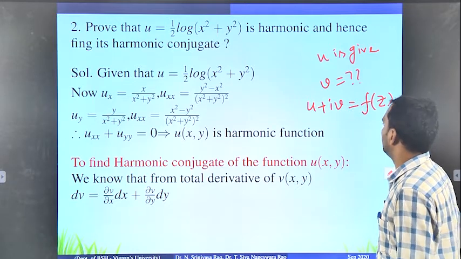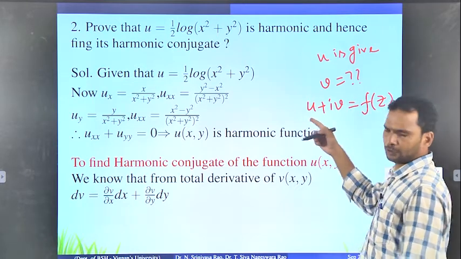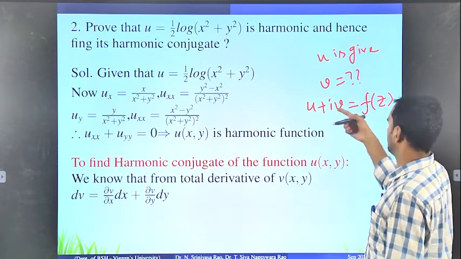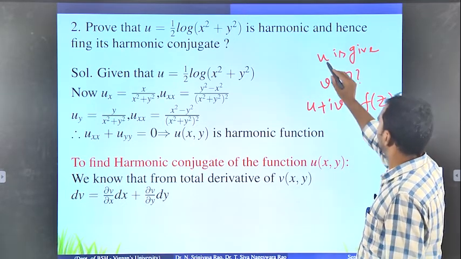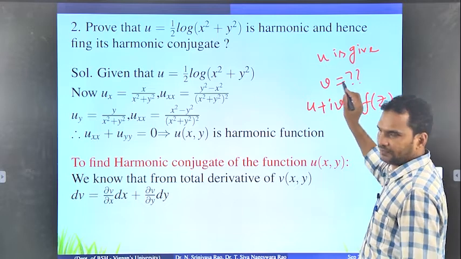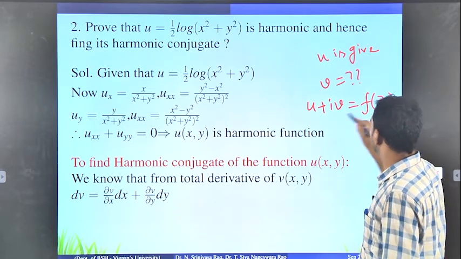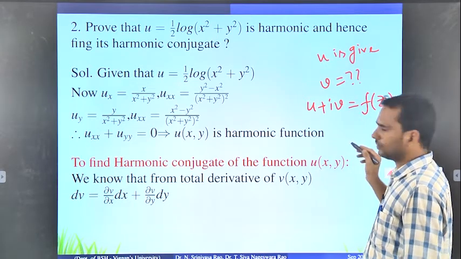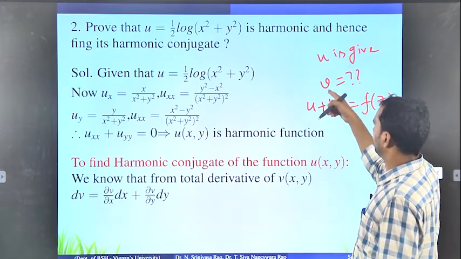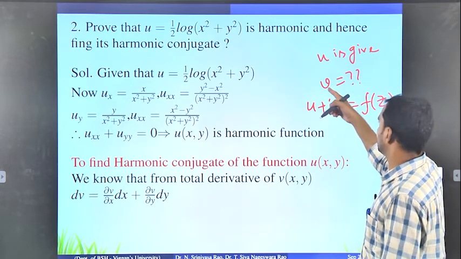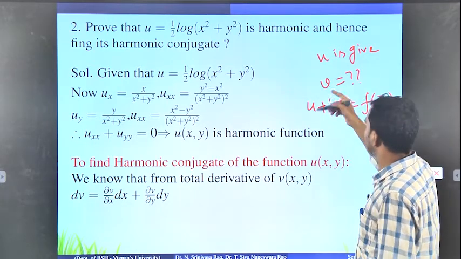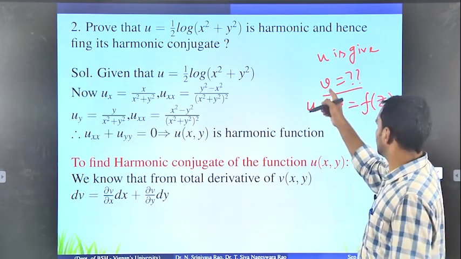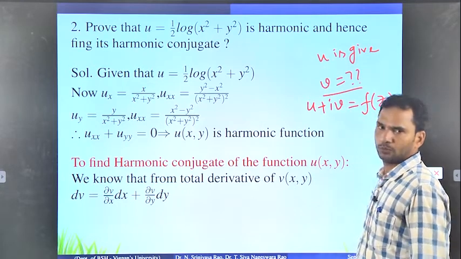Okay. Now if you want to find f of z, then you add those two, otherwise you can leave it like this. Suppose you want to find f of z, u is given, you find v, then if you add u plus iv, you will get f of z. Otherwise just find v and leave it. So this gives the harmonic conjugate. If u is given, you have to find v. So this gives the harmonic conjugate of u.